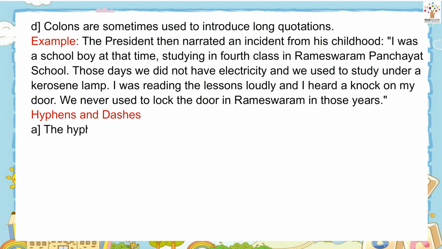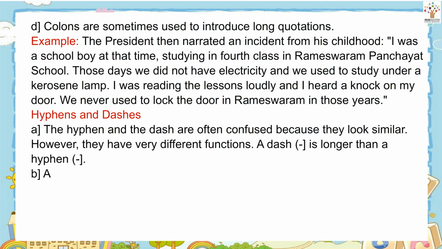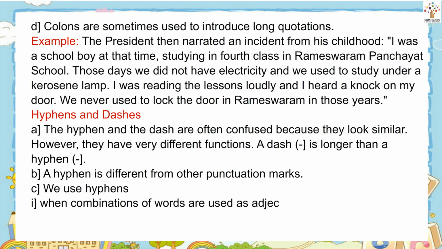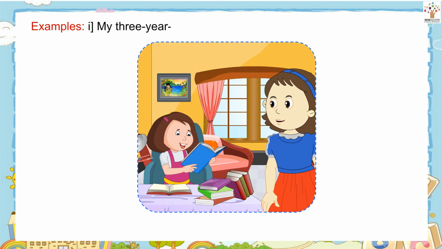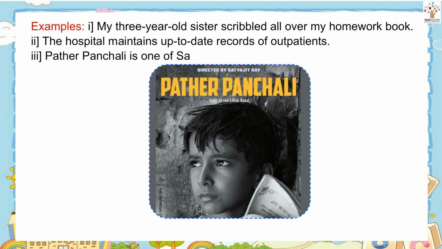Hyphens and dashes. The hyphen and the dash are often confused because they look similar. However, they have very different functions. A dash is longer than a hyphen. A hyphen is different from other punctuation marks. We use hyphens when combinations of words are used as adjectives and placed before nouns. Examples: My 3-year-old sister scribbled all over my homework book. The hospital maintains up-to-date records of outpatients. Pather Panchali is one of Satyajit Ray's best-loved films.